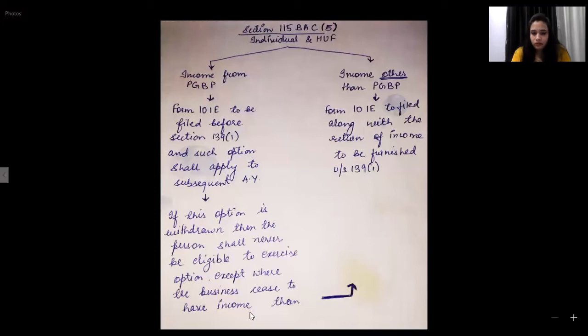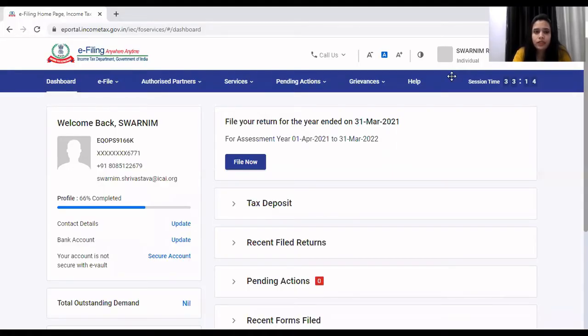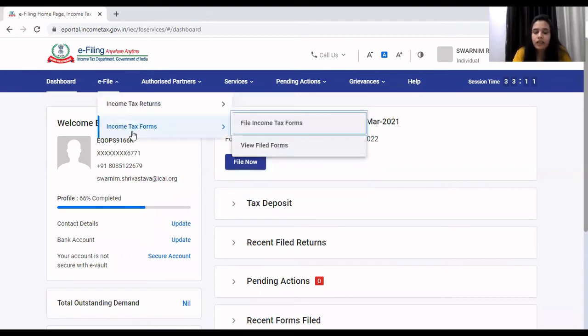So now we will see how to fill the form. Once you log in to the income tax portal, you need to go to e-file, then income tax forms, then file income tax form.